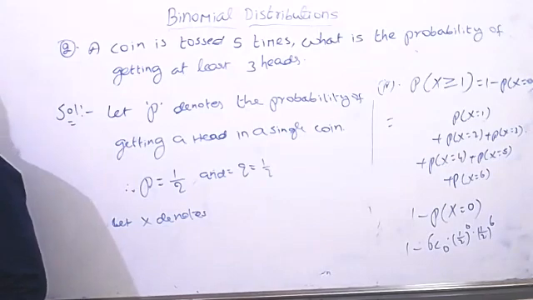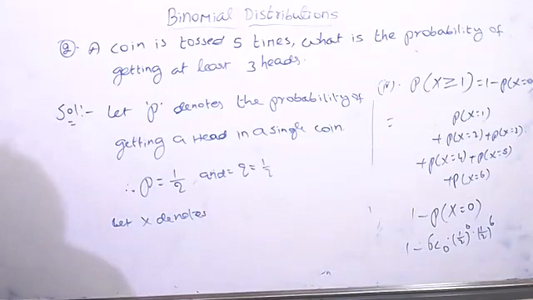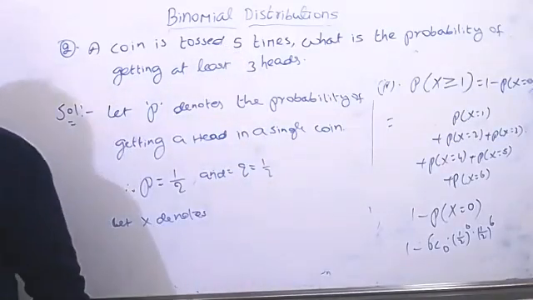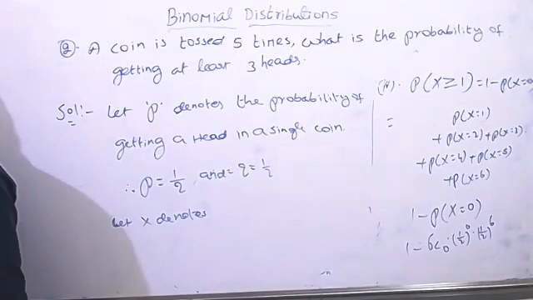Sir, should we take only 3, 4, 5? Yes, 3, 4, 5, that's all, because the maximum is 5, we have 5 tosses only. Let x denote the number of heads in 5 tosses of a coin.